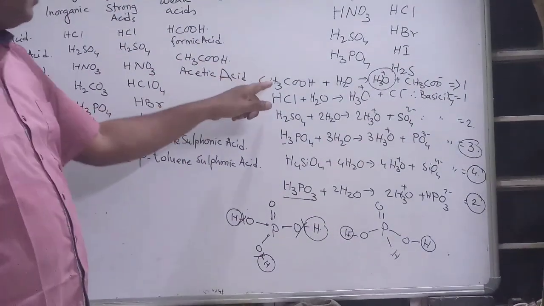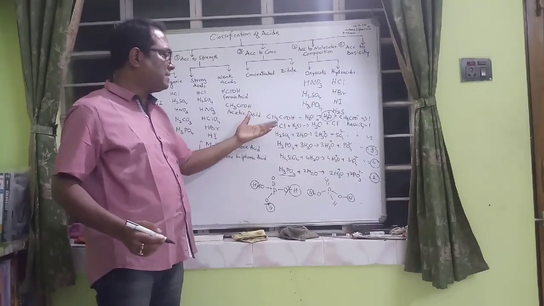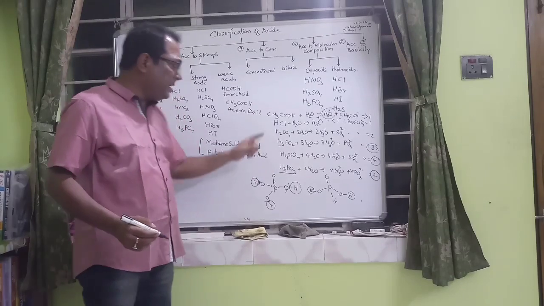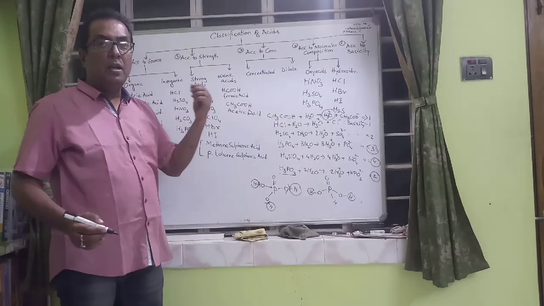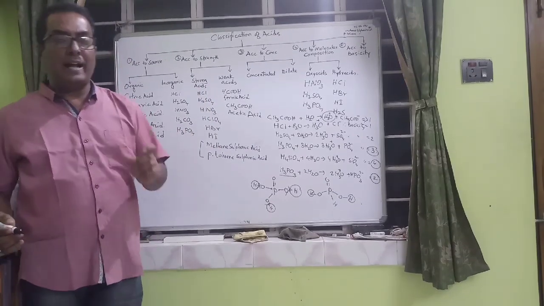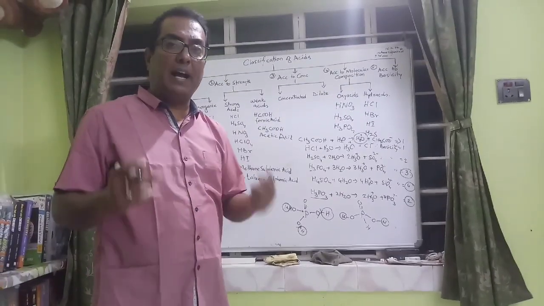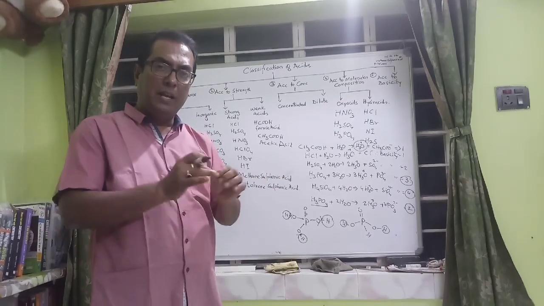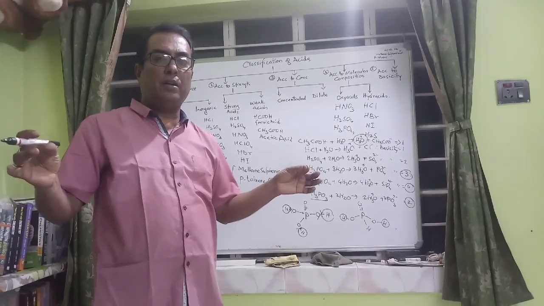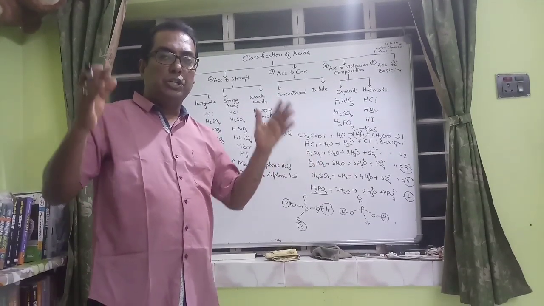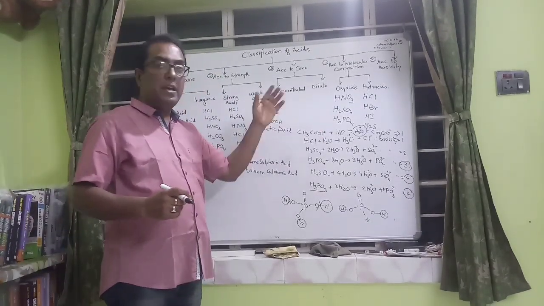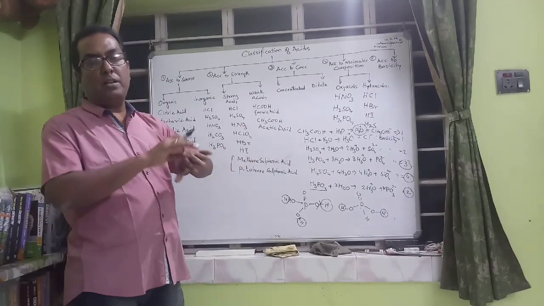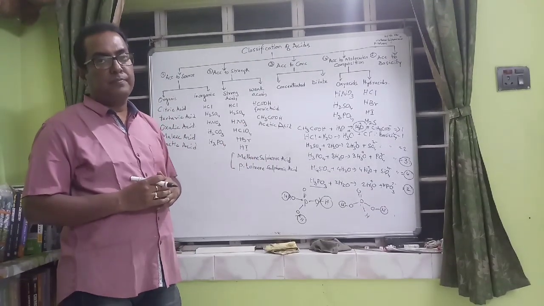It doesn't matter whether it has more H or less H, you have to see how many H are attached with oxygen, because oxygen and hydrogen are attached by a weak bond, and they can easily break off, because the dissociating energy is more than that of the bond, and so it can break off.